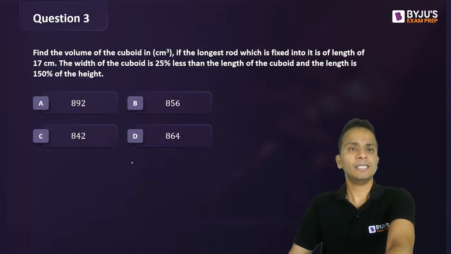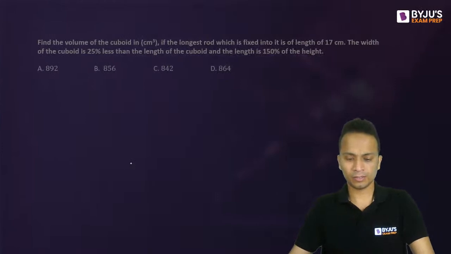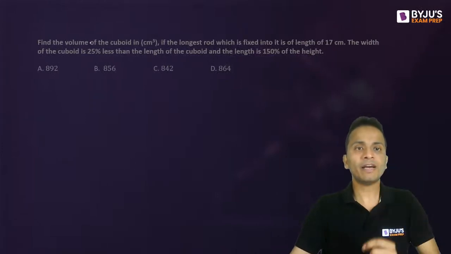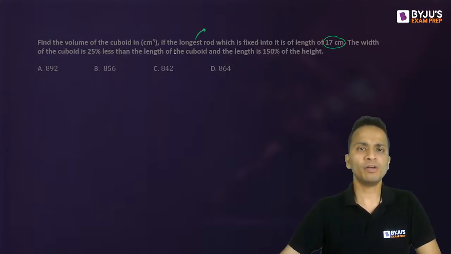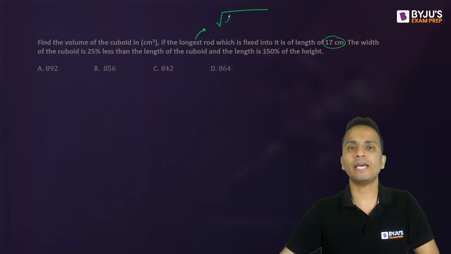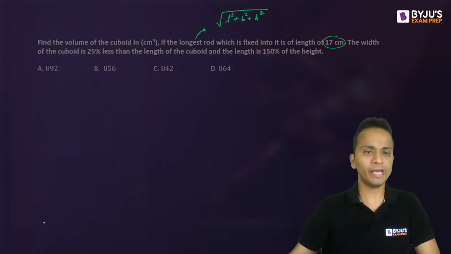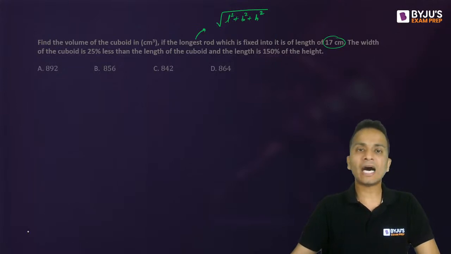Okay, now find the volume of the cuboid. The length of the longest rod is given as 17. The formula for this is under root of L square plus B square plus H square. But length, breadth and height are not given, but the relation between them is given.